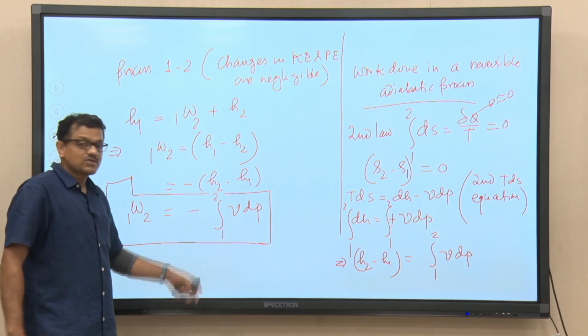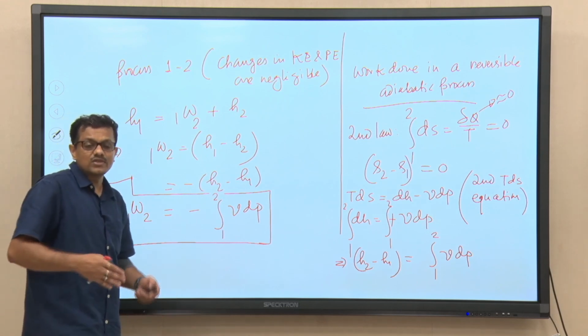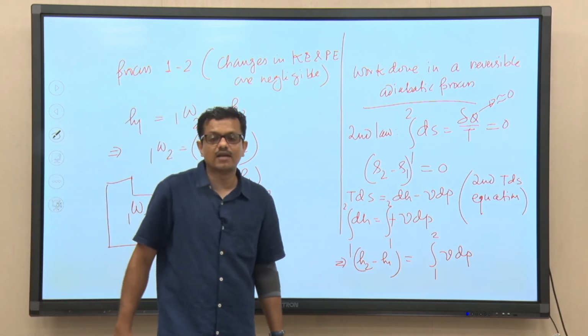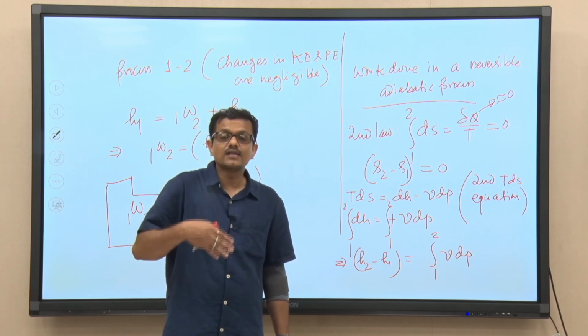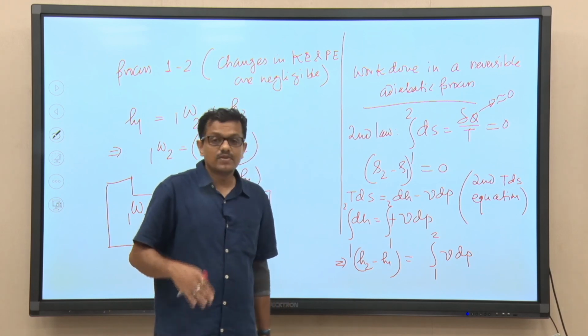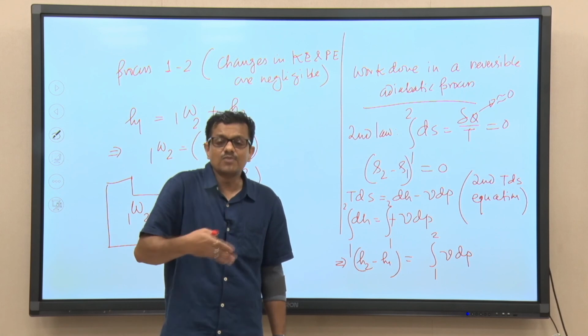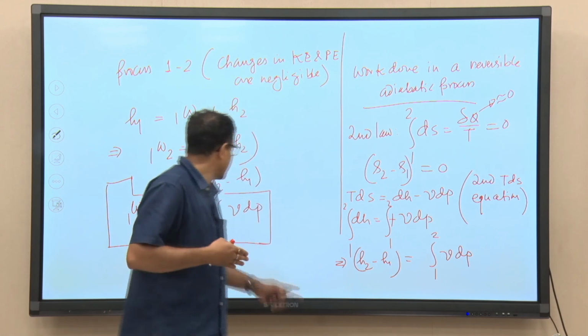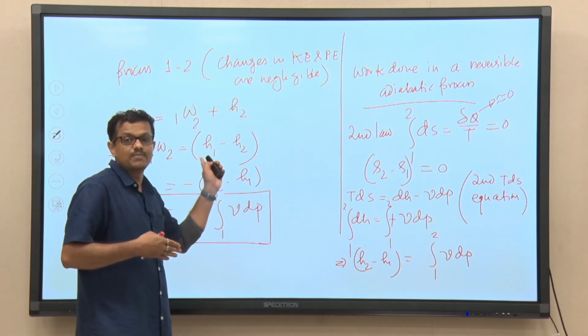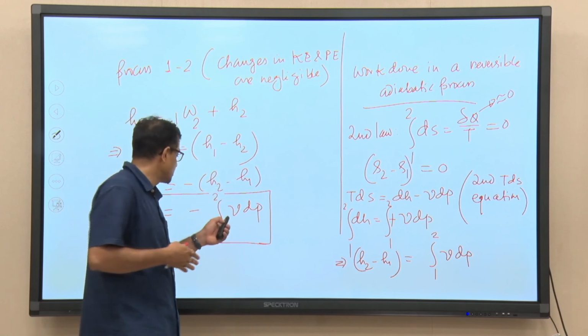Also, the pump handles an incompressible liquid, so there is no change in the specific volume of the liquid. Had it been PdV work, the work done would have been 0, but this is not the case here. So, this is minus VdP.